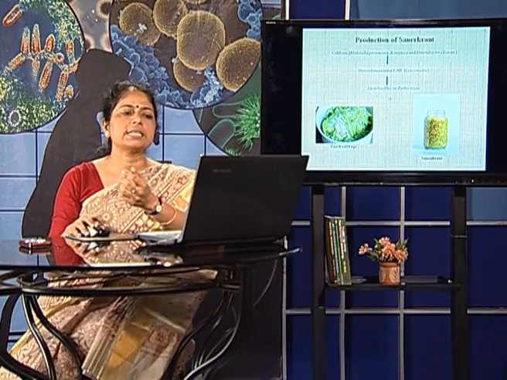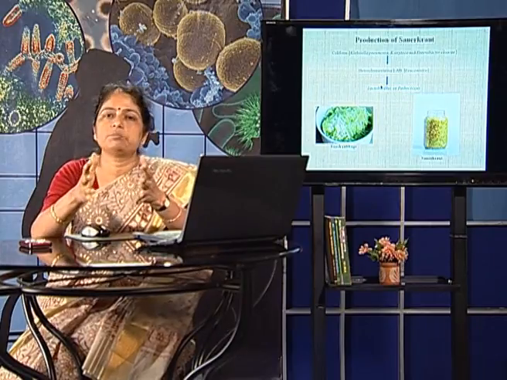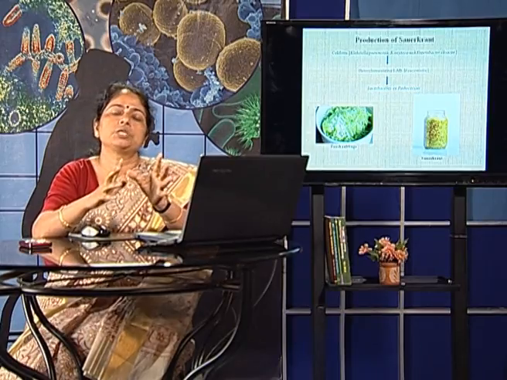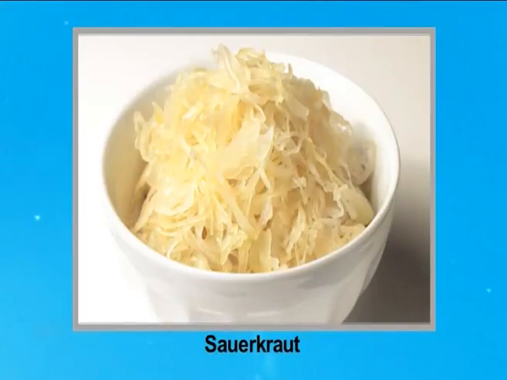Ultimately, the fermentation is carried out by the lactic acid bacteria, especially the genus Lactobacillus, or in some cases it can be Pediococcus. And they ultimately carry out the fermentation process, and the product so obtained is called sauerkraut. So like the cocoa processing, where we have seen a succession of microbes, in the sauerkraut production process we also find there is a succession of 3 different types of microbes.